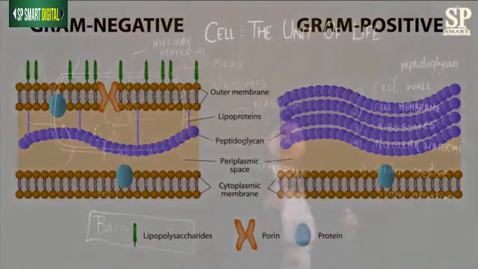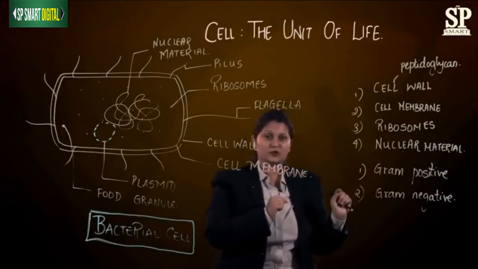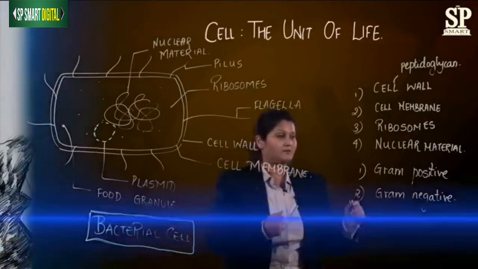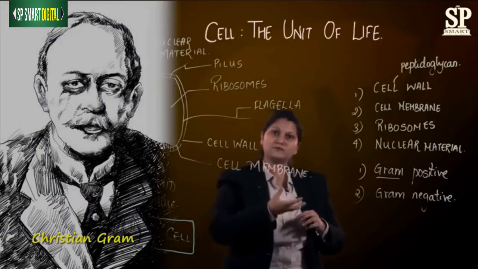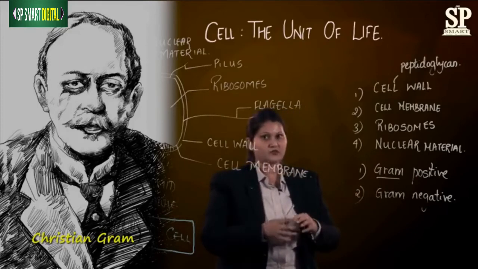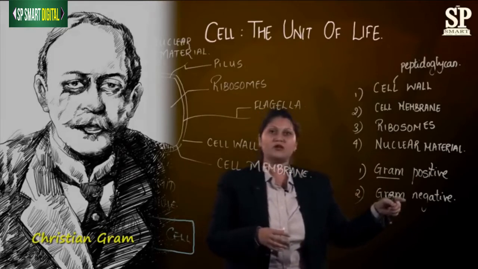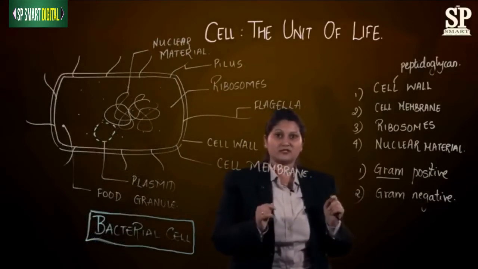Also there is one second reason, that the staining method which is used was devised by the scientist Gram, and the organisms which took up the stain, they were called as gram-positive, and the organisms which did not take up the stain, they were called as gram-negative organisms. So I hope the concept of cell wall is clear with all.